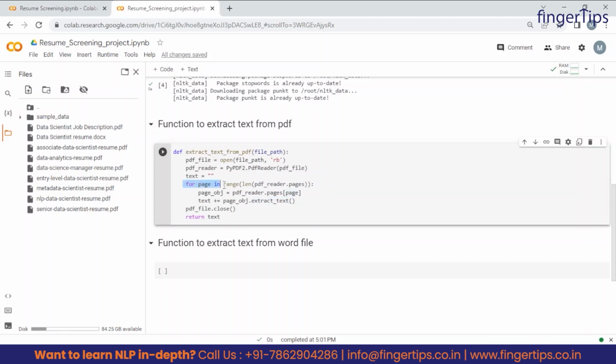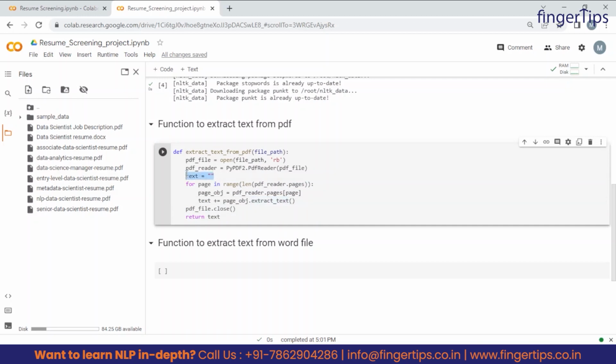So for page in range of length of this. These are all the basic functions like length, how to calculate the length of any PDF. For that we have this function len, and to iterate through every page we are using this for loop in range of this length. So I hope you are clear with this, like how to use a for loop. And this extracted text is appended to this text variable which we have created.